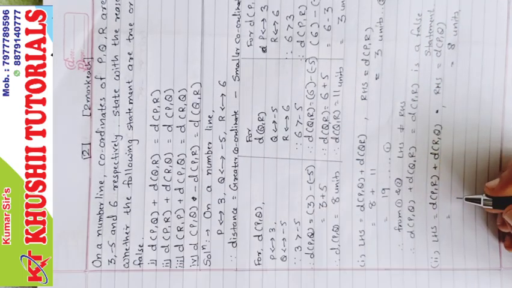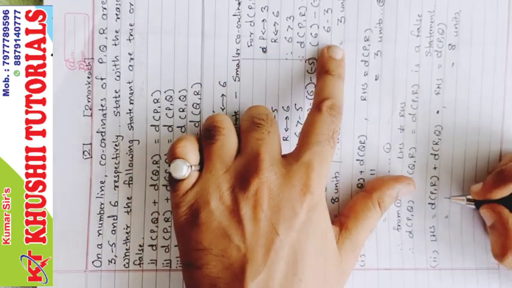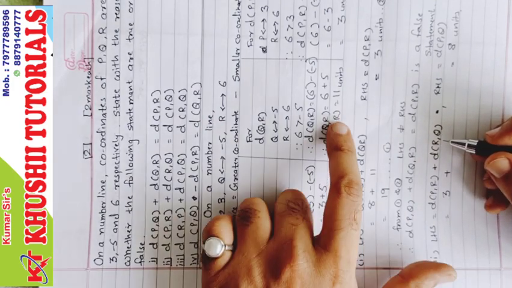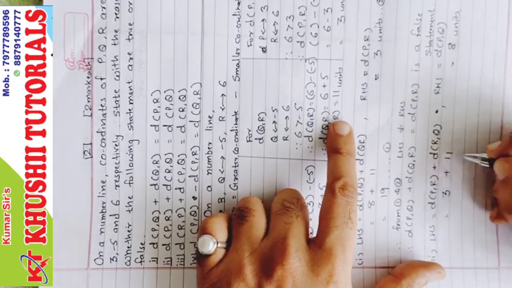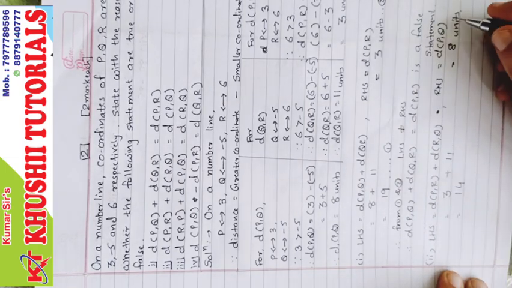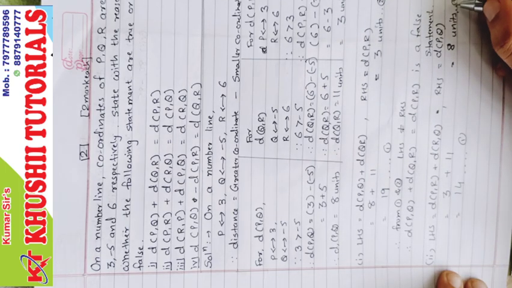Now distance P comma R. P comma R is this, which is 3 units, plus distance R comma Q. R comma Q is this, which is 11 units. So 3 plus 11 is 14, and 8 units. We will mark it as 1 and this as 2.